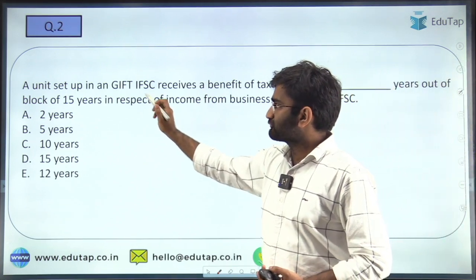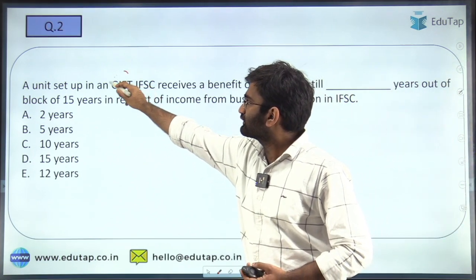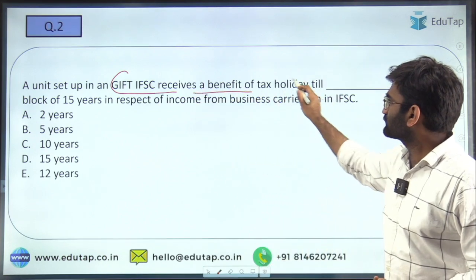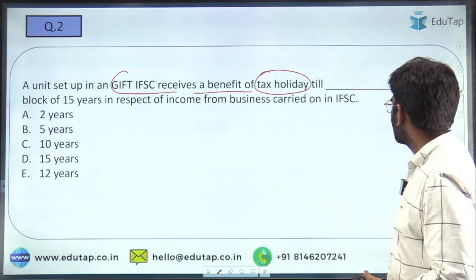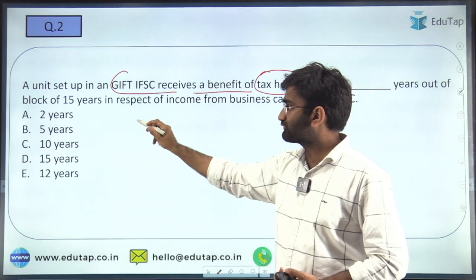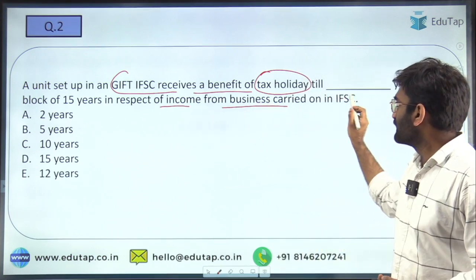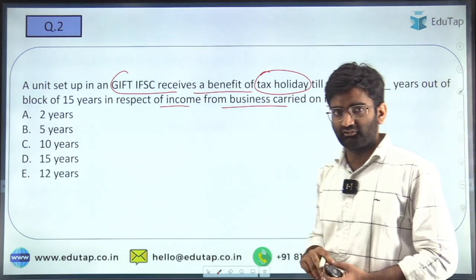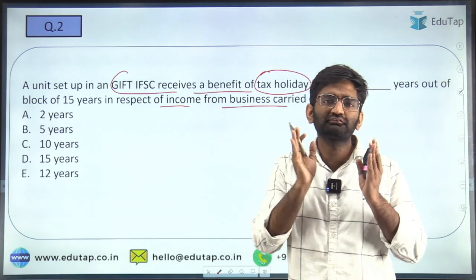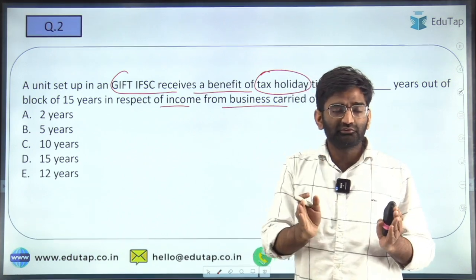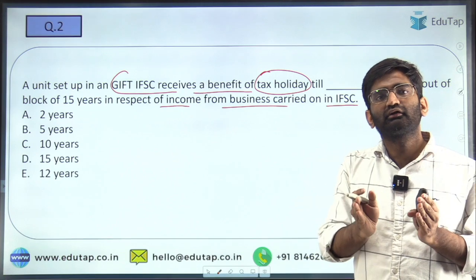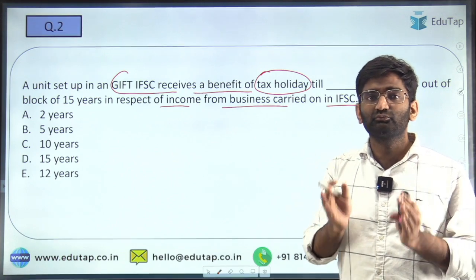Second question is in front of you. A unit set up in GIFT IFSC receives a benefit of tax holiday till dash years out of block of 15 years in respect of income from business carried on in IFSC. So there is a period of certain years within which there is this tax holiday that a specific unit enjoys.